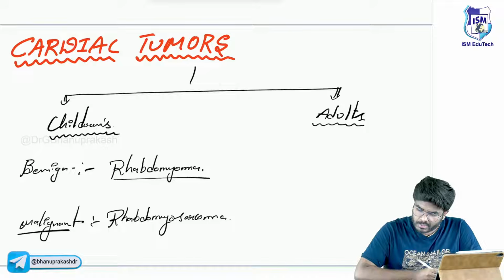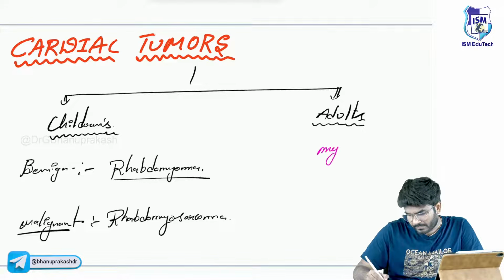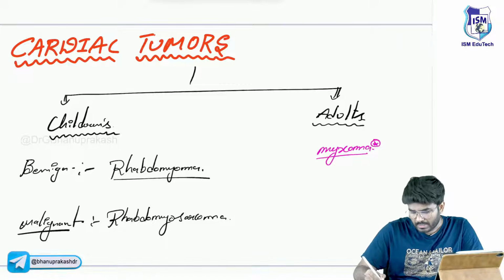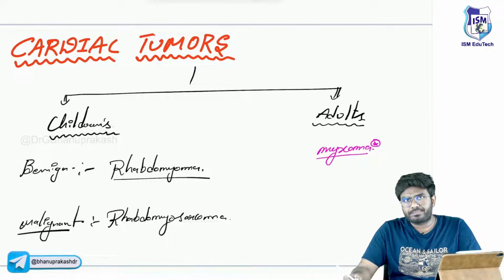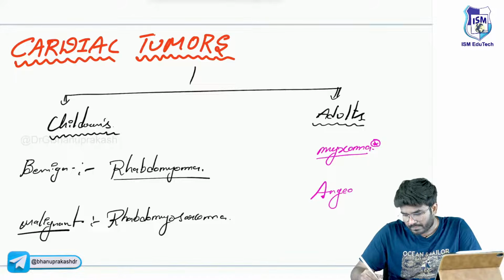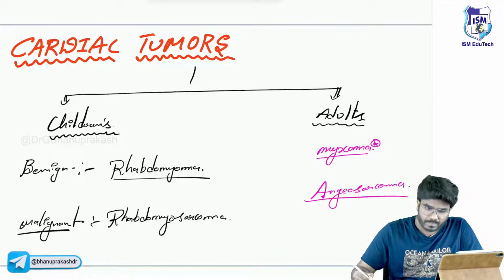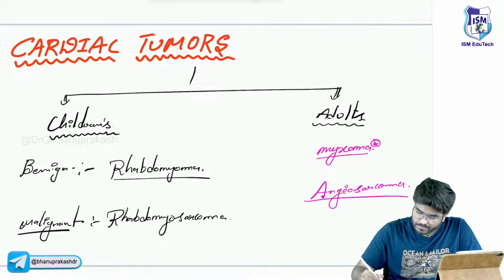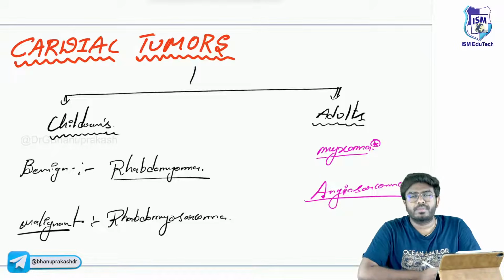The most common benign tumor in adults is going to be myxoma. We'll discuss them one by one. And the most common malignant tumor in the heart in adults is going to be angiosarcoma.